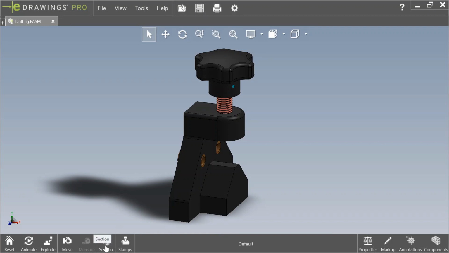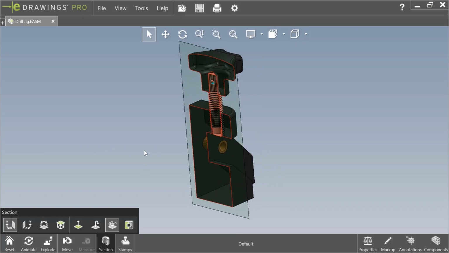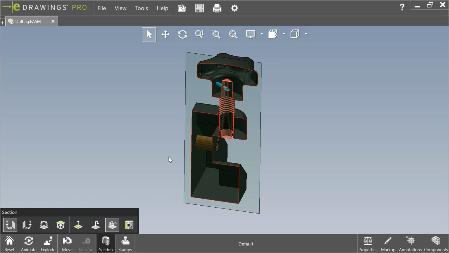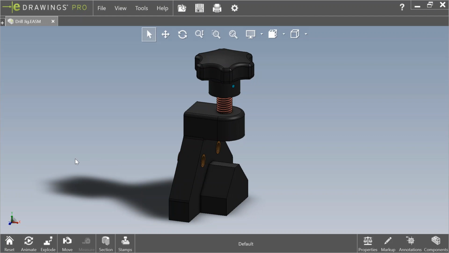You can observe the sectional view by clicking on sectional view, select an appropriate plane, and you can click on show cap to look at the other components inside. This completes the drill jig assembly, its exploded and collapsed view, motion study, and making of an eDrawing for the assembly.